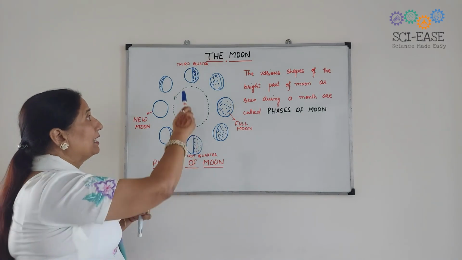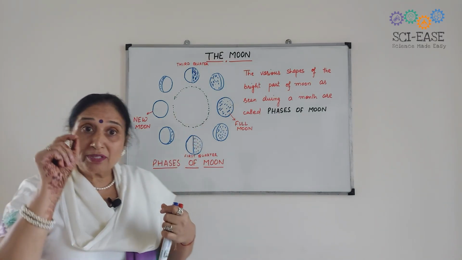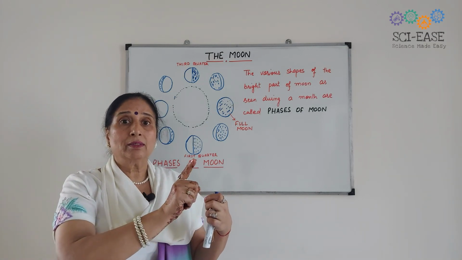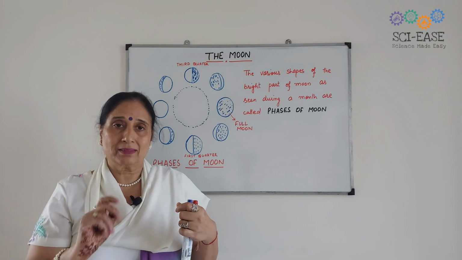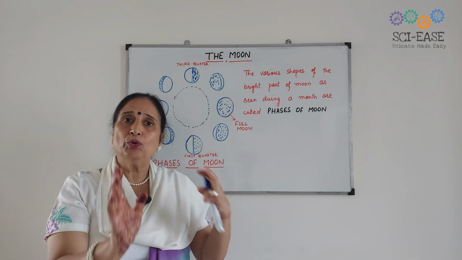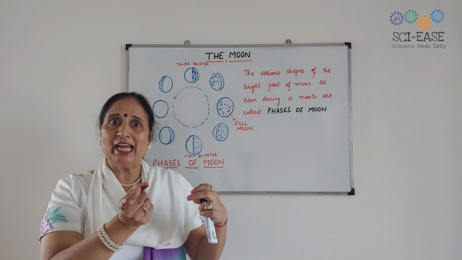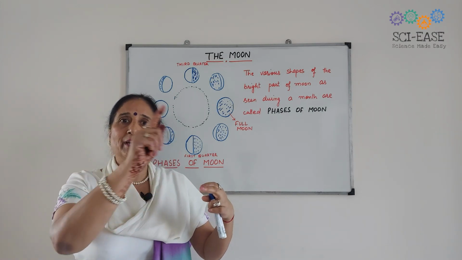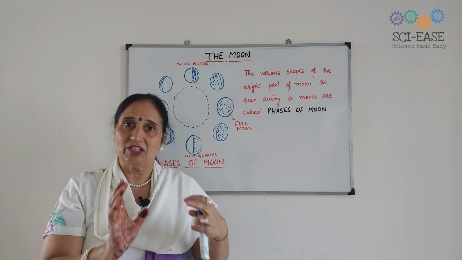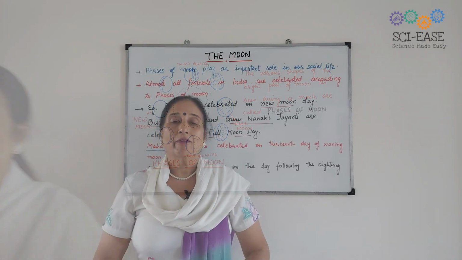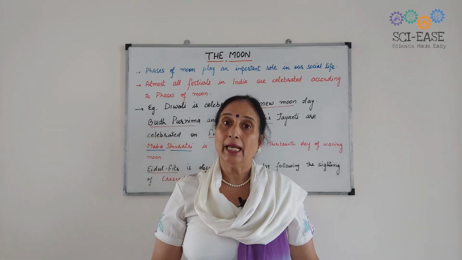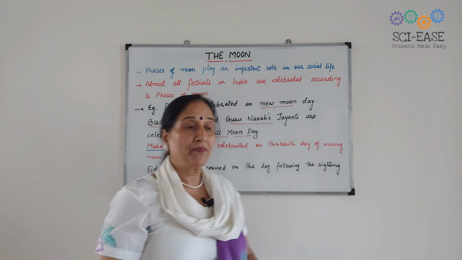You should observe the moon throughout the month, or you can observe it for 15 days. Then you will learn. You draw the shape of the moon every day and you will see that the shape is changing. Okay? Phases of the moon play an important role in our social life.